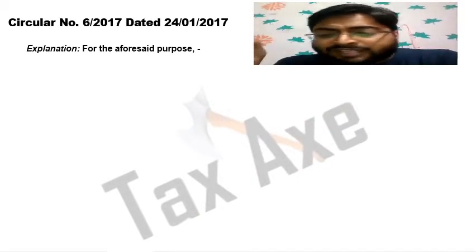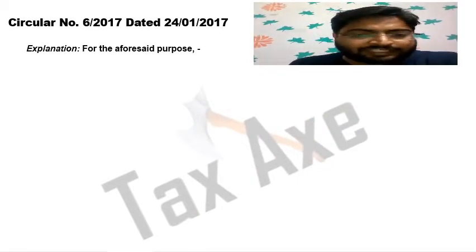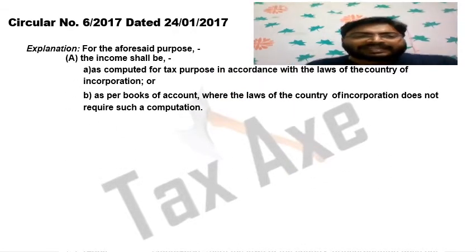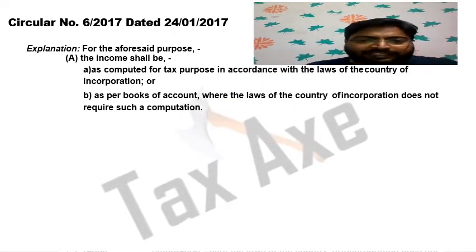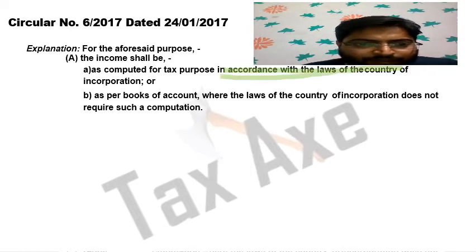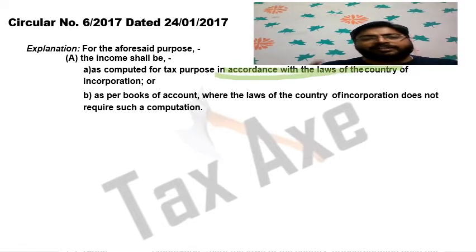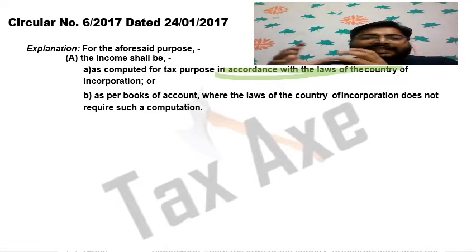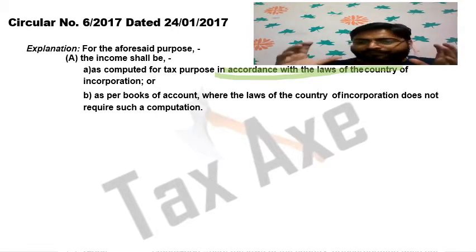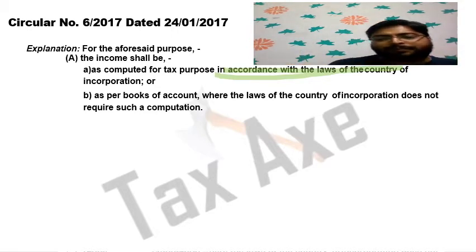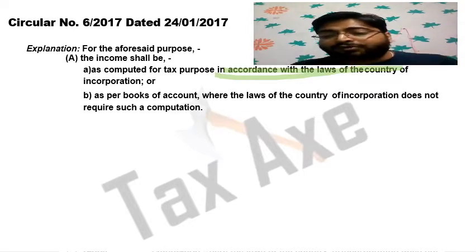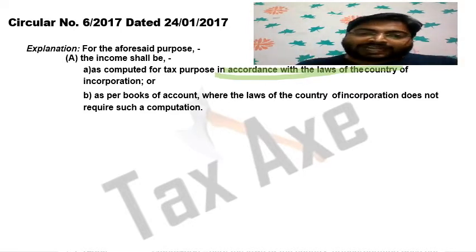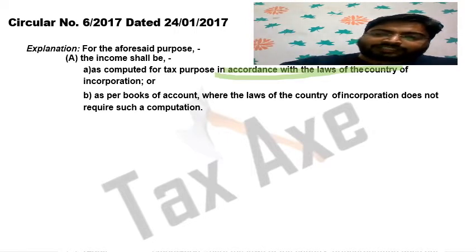Explanation for the aforesaid purpose. देखो क्या लिखा है इसमें. The income shall be as computed for tax purpose in accordance with the laws of the country of incorporation. Suppose a foreign company was incorporated in Australia, then the income is as per the tax law of the Australian government. I have told you, passive income is not more than 50% of total income. So how do you compute the total income? The income is computed as per the tax laws of the country in which the company was incorporated.